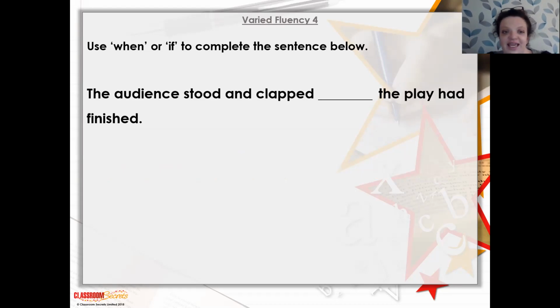Okay, what are we going to use in here? Are we going to use "when" or "if"? The audience stood and clapped. The play had finished. Pause and write it down. Okay, it's going to be "when", because it's definitely happened. It's already happened. They stood and they clapped when the play had finished. It's not "if the play had finished". We're saying they definitely did it. They'd already done it. It's in the past tense, so we're going to be using "when the play had finished".